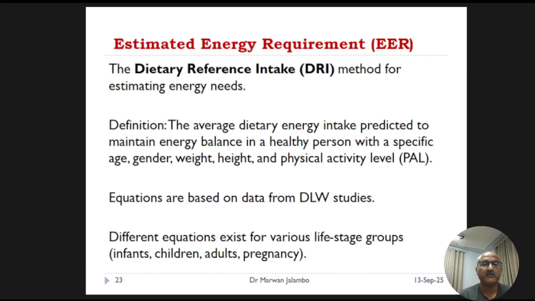There are specific estimated energy requirements equations for various life stage groups, from infants to older adults, as well as for pregnancy and lactation. Let's look at some sample estimated energy requirements values to get a sense of the recommendations.